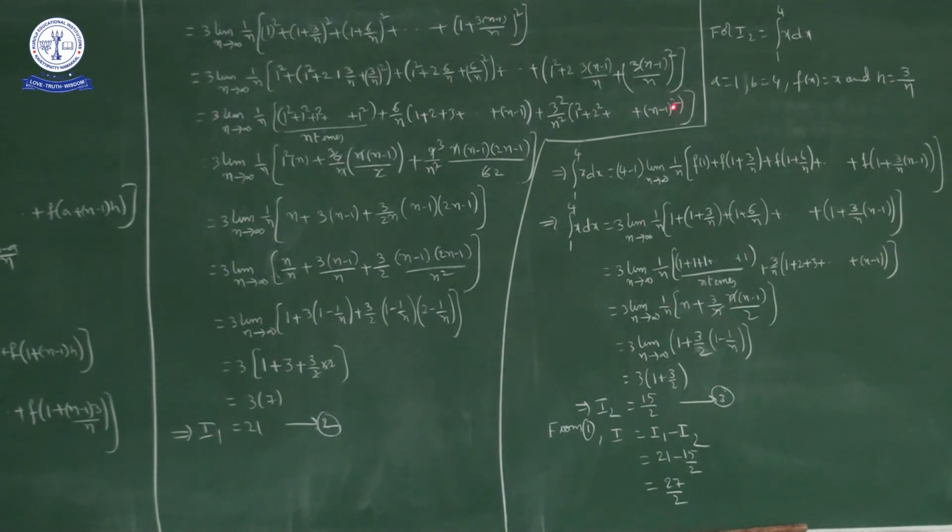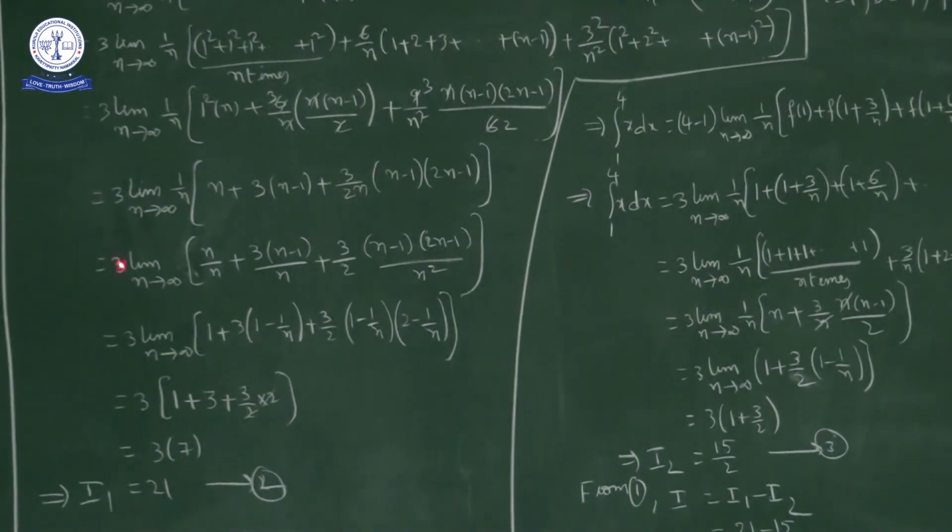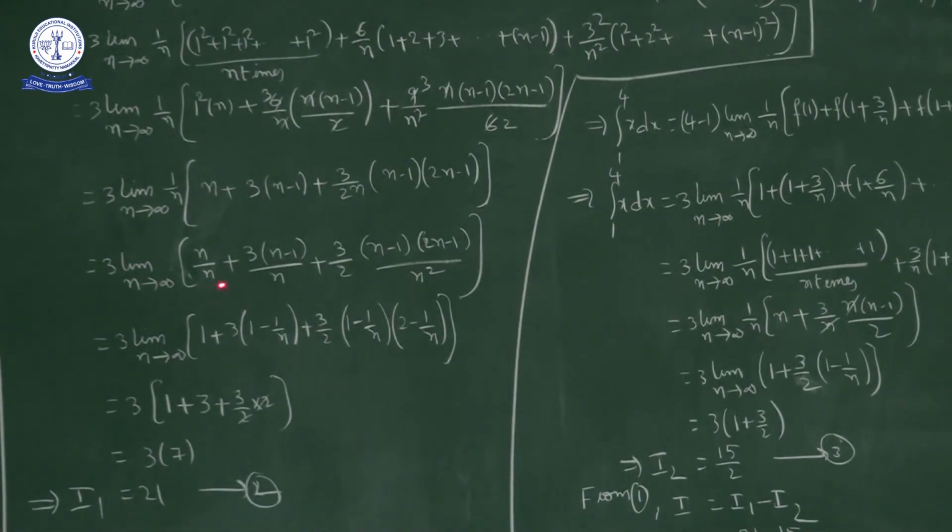So the sum of squares of the first n minus 1 natural numbers is n into n minus 1 into 2n minus 1 by 6. Okay. So one n gets cancelled, 3 cancels, 3 twos are 6, 3 threes are 9. So what we get is 3 by 2n into n minus 1 into 2n minus 1. Okay. Now multiply this 1 by n inside. So we get 3 into the limit as n approaches infinity of n by n plus 3 by 2 into n square in the denominator, n minus 1 into 2n minus 1 by n square.